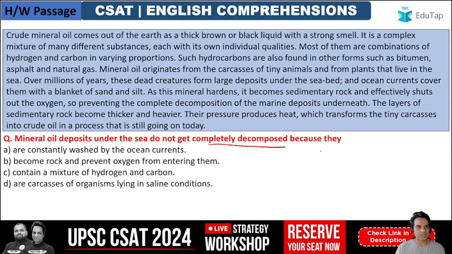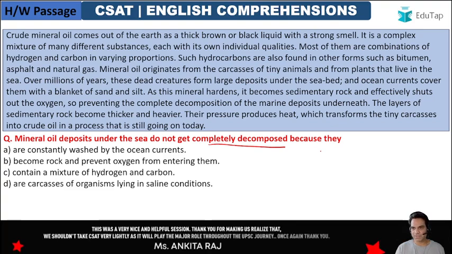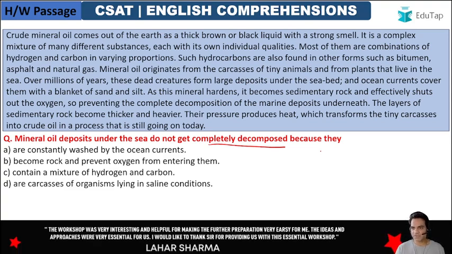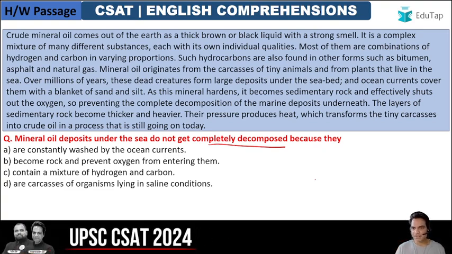So let's read the passage. Crude mineral oil comes out of the earth as thick brown or black liquid with a strong smell. It is a complex mixture of many different substances, each with its own individual qualities. Most of them are combinations of hydrogen and carbon in varying proportions. Such hydrocarbons are also found in other forms such as bitumen, asphalt, and natural gas. Now, mineral oil originates from the carcasses of tiny animals and from plants that live in the sea. Over millions of years, these dead creatures form large deposits under the seabed.